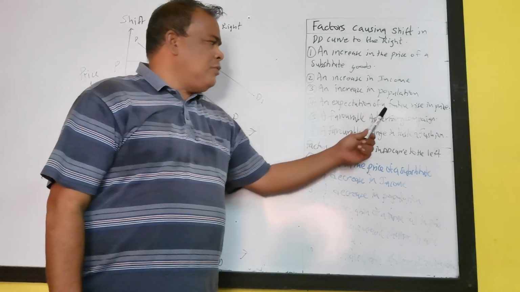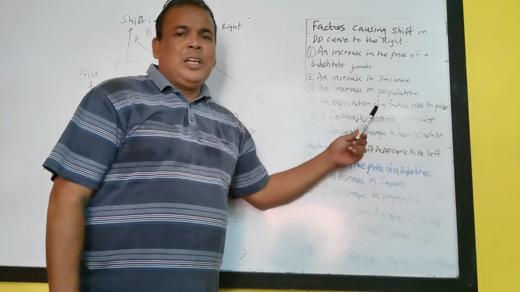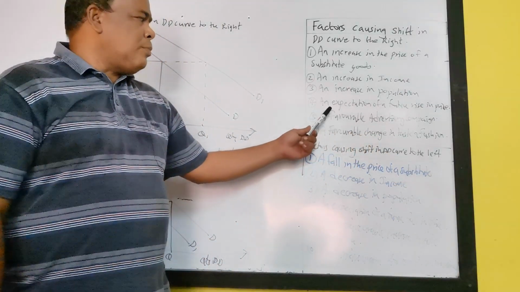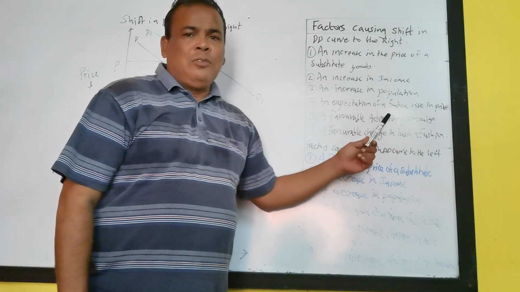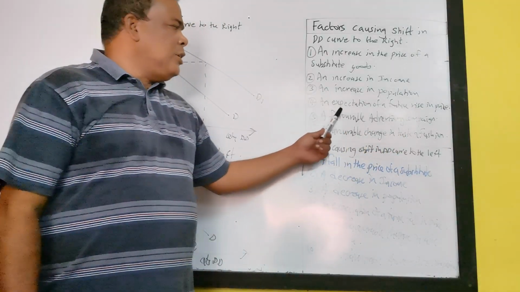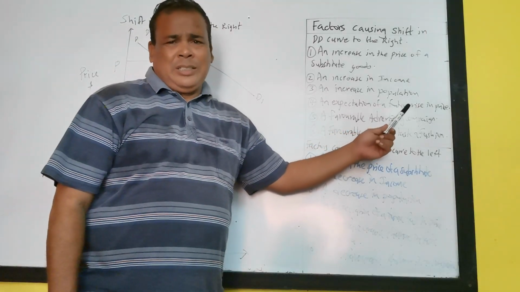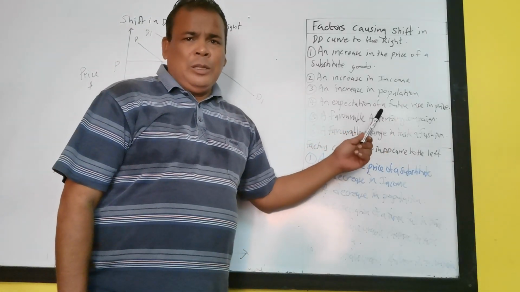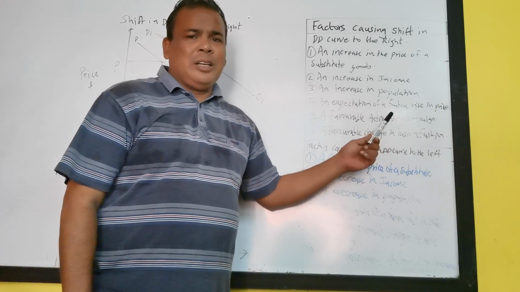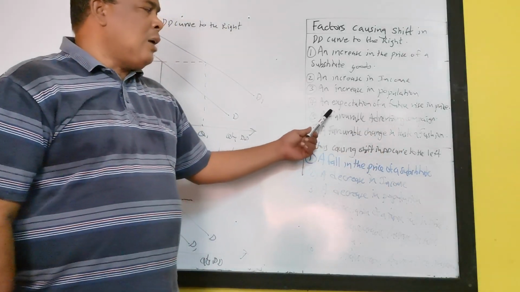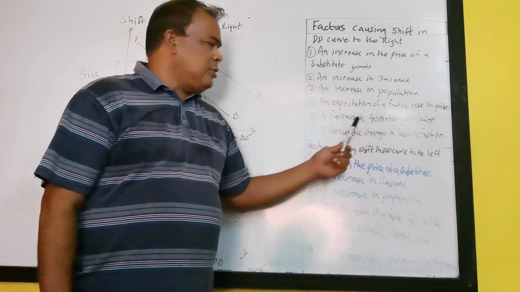An expectation of a future rise in price. If consumers know that the price of a particular product will increase next week, they will buy more now. For example, a smoker, if he knows that the price of cigarettes will increase next week, he will buy more now because the price is still the same. Demand will increase, and such an increase in demand will shift the demand curve to the right.